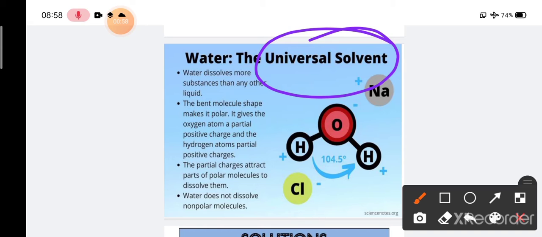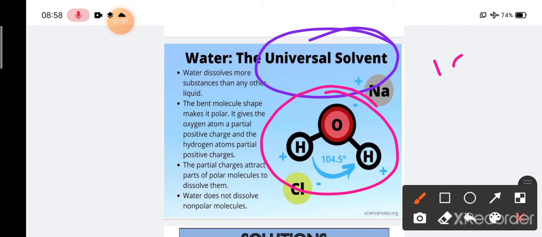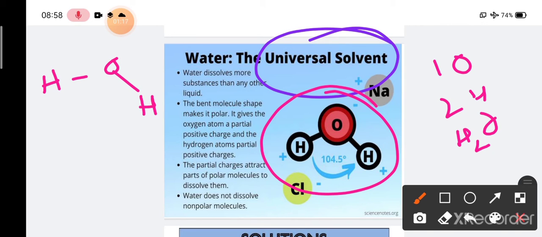So what is the structure? As you can see from the slide itself, water has one oxygen and two hydrogen atoms, so that is called H2O. As you see from the figure, oxygen and hydrogen are bonded together in single bonds, but this structure is not linear.